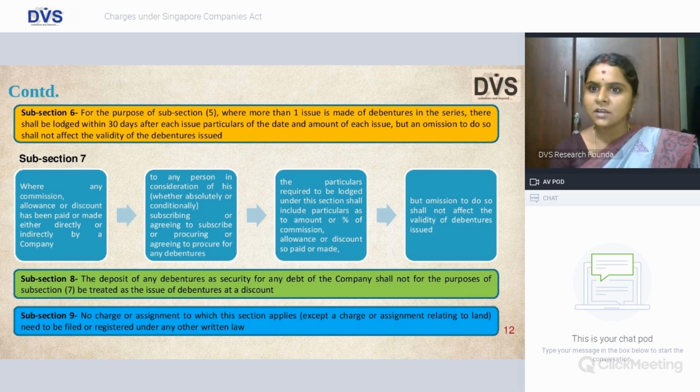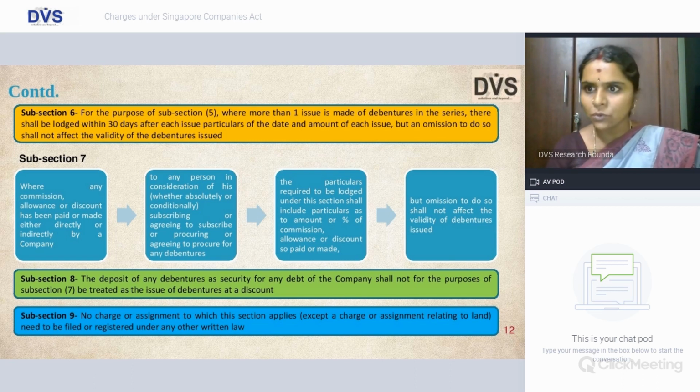Subsection 6 says, what if there is more than one series of issue of debentures? Then it shall be lodged within 30 days of each issue of debenture, specifying the date of such particular issue of series and the amount of each issue. Say if it is going to be 100 crores in each issue, then you may have to specify. But again, there is a caveat in subsections 6 and 7, which says that omission to do so shall not invalidate the debenture issue.